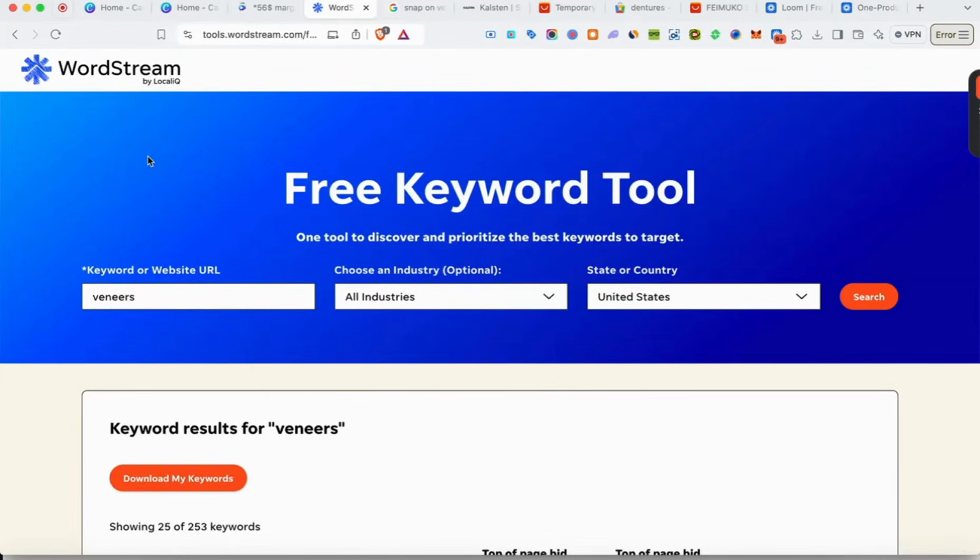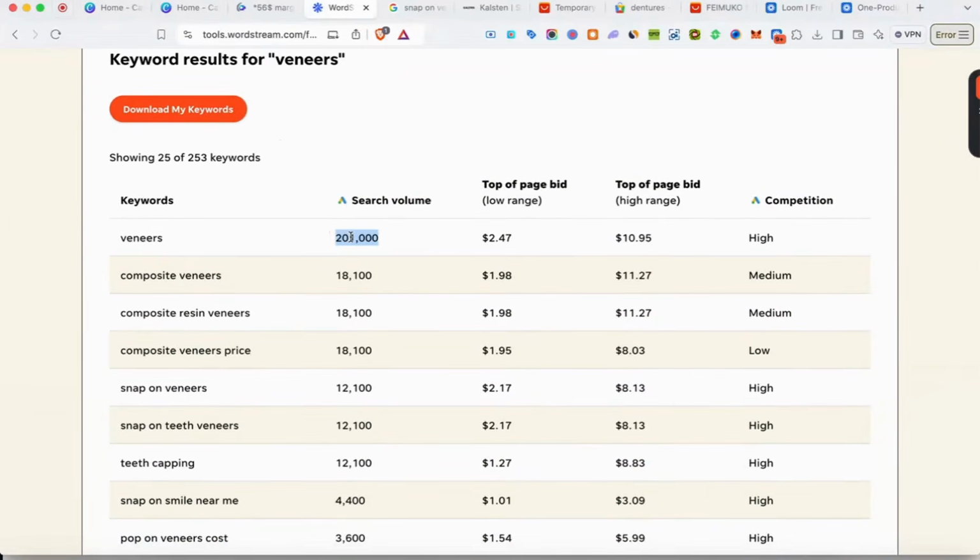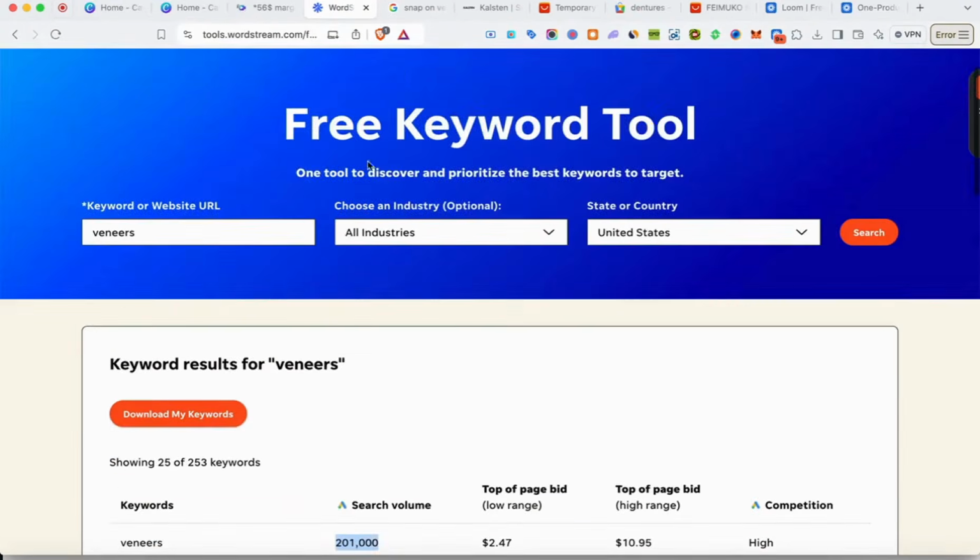All right, so now I'm on WordStream. It's a tool that lets us see the search volume for a keyword query or product. I typed in veneers, have it filtered out by the USA. If we take a look at the report, we can see that 201,000 people are searching for veneers every single month. That is absolutely crazy. So that's why you guys want to be running Google ads instead of Facebook, because people are actually searching for the products that you could be selling, right?